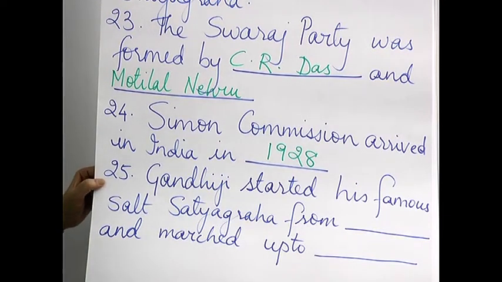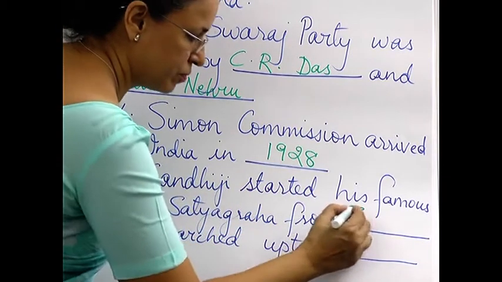25th, Gandhiji started his famous Salt Satyagraha from dash and marched up to dash. So from where did he start it? His ashram was in Sabarmati.